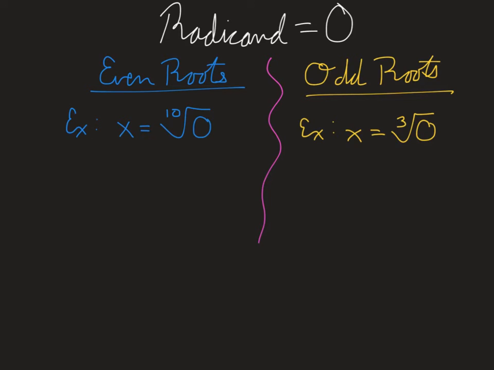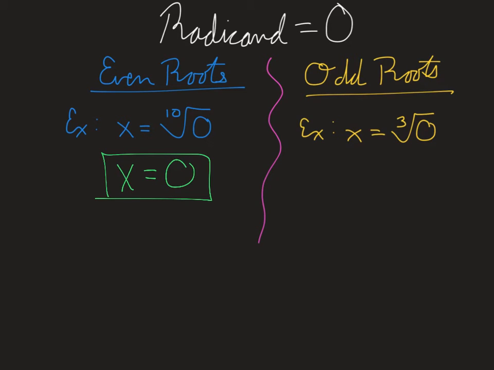If your radicand is exactly equal to 0, then depending on what root you have, you'll actually have the same outcome. So let's look at a couple examples before I tell you what this outcome is. So if you have an even root, let's say, for example, on the left here, you have x equals the 10th root of 0. Well, you're asking yourself, what times itself 10 times is going to give me 0? So in this situation, x equals 0. We don't need to worry about the sign of that answer because 0 is neither positive nor negative. It's a neutral number. So x would equal 0.